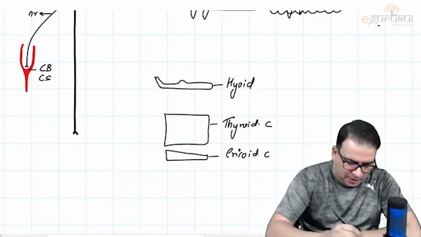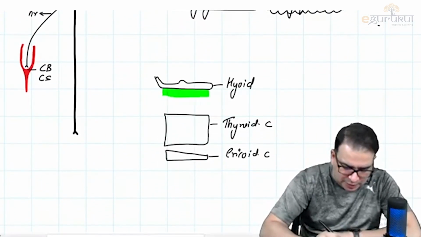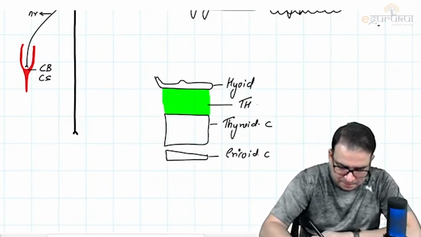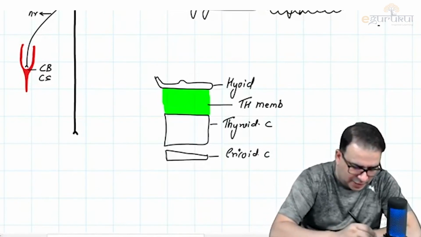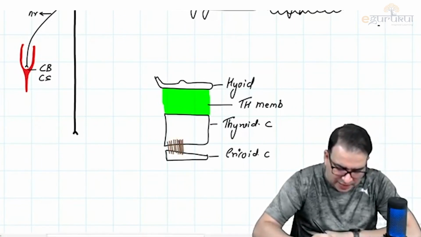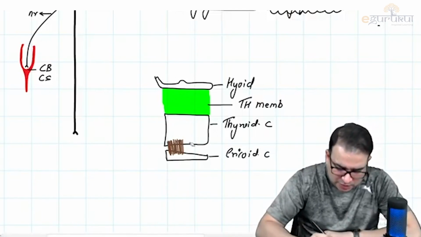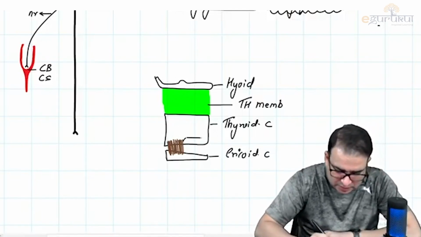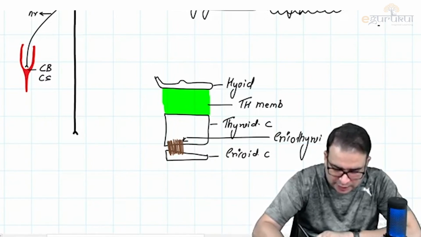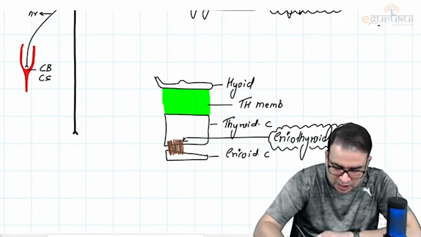Between the hyoid bone and thyroid cartilage, the membrane that you saw is the thyrohyoid membrane. And we said there is one muscle of the larynx which is present outside. All the muscles of the larynx are inside, which we will discuss separately in the larynx part. One muscle of the larynx is present outside. What muscle is that? That is the cricothyroid muscle. It is between the cricoid and thyroid, so we call it the cricothyroid muscle. The only muscle of the larynx which is present outside.